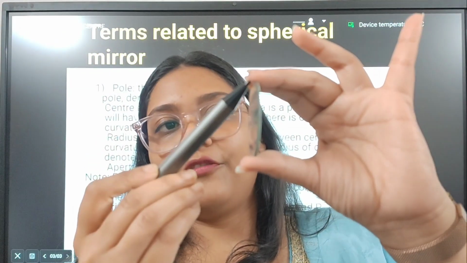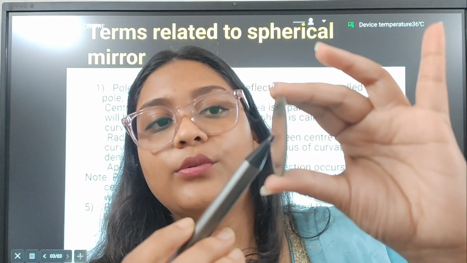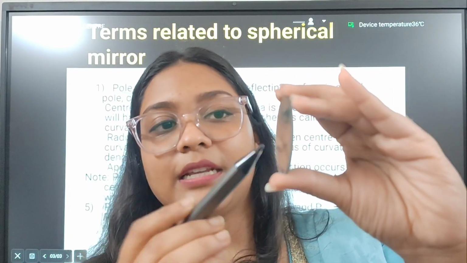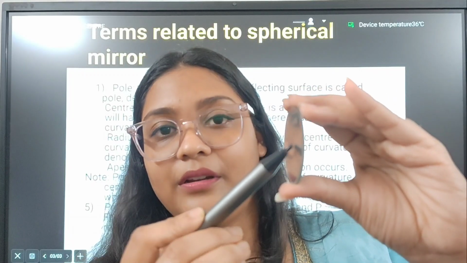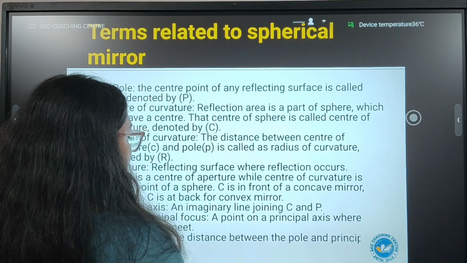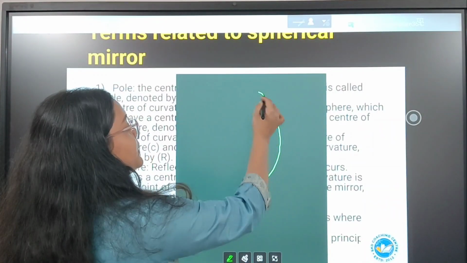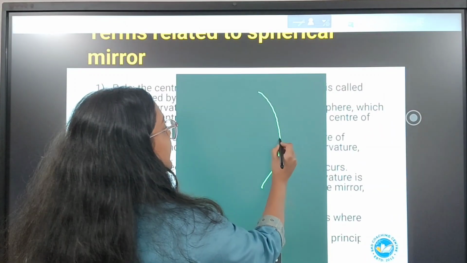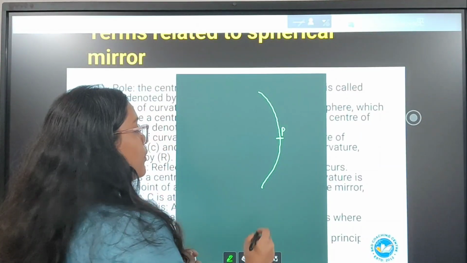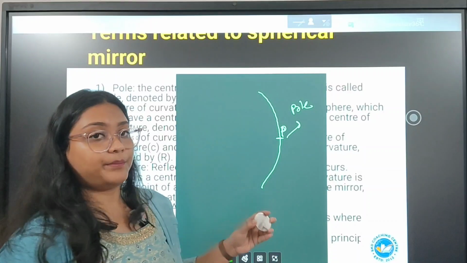This is a mirror. If you calculate the total length of the mirror diagonally and then you divide by 2, you're going to get two equal parts. The center of the mirror is called as pole. Let us see with the help of diagram. This is a mirror. The mirror has got some length and the center of the mirror is called as pole. And it is noted by the letter capital P.